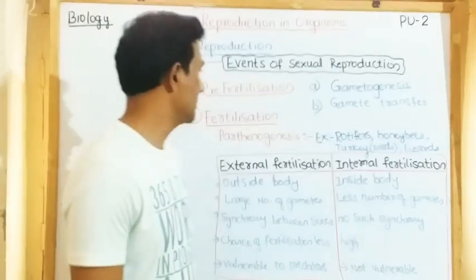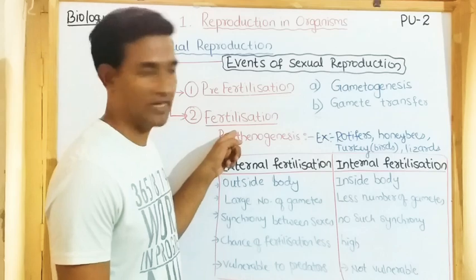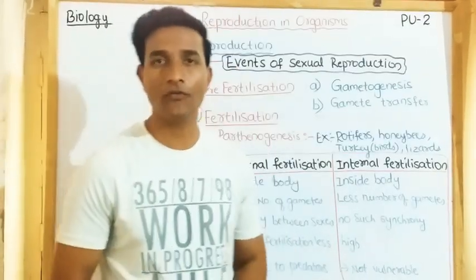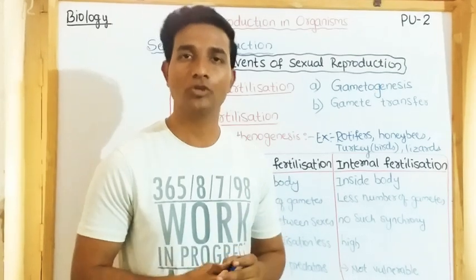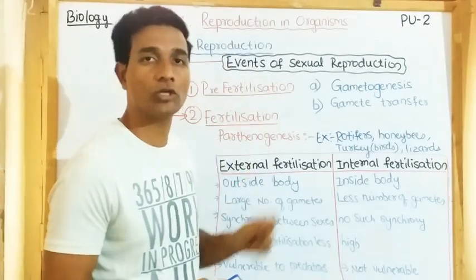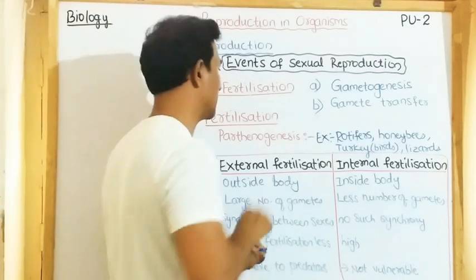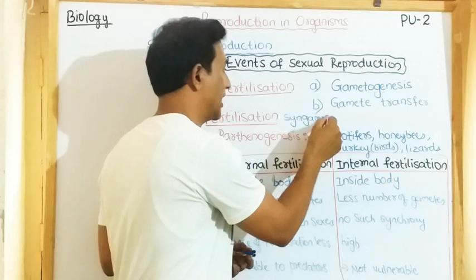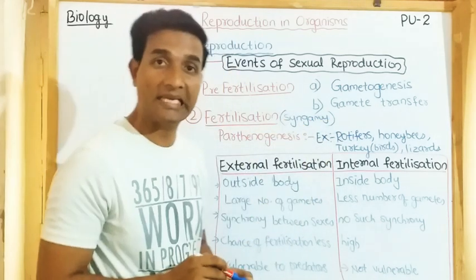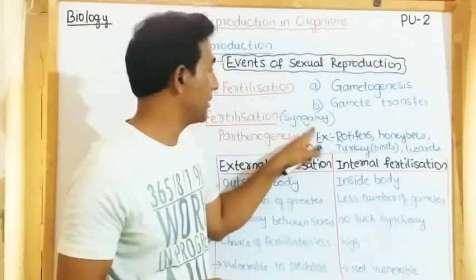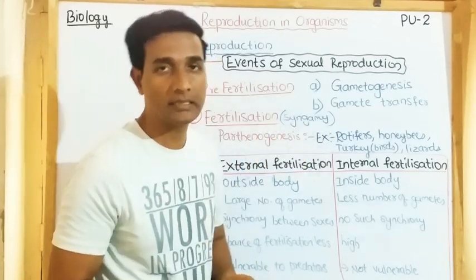Coming to the second part, the fertilization event. Fertilization is the fusion of male and female gametes to produce a zygote. The fusion of male and female gametes is also called syngamy. Syn refers to fusion, gamy refers to gametes. So gamete fusion is called syngamy.